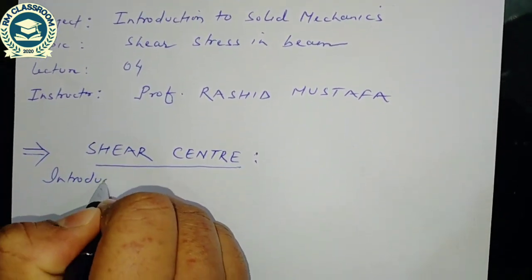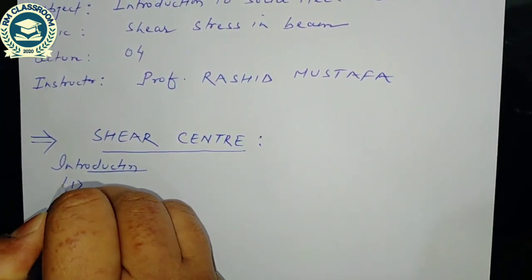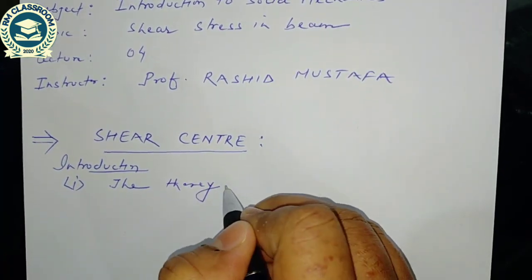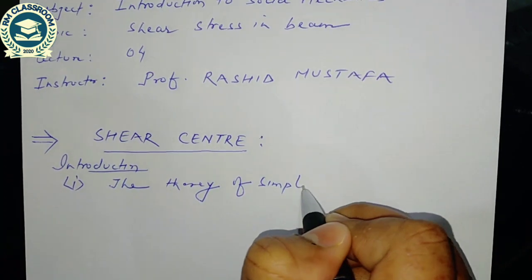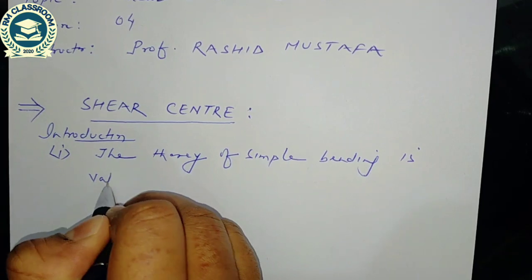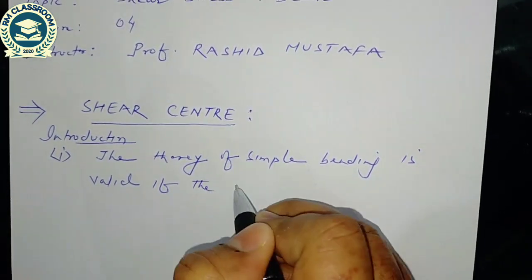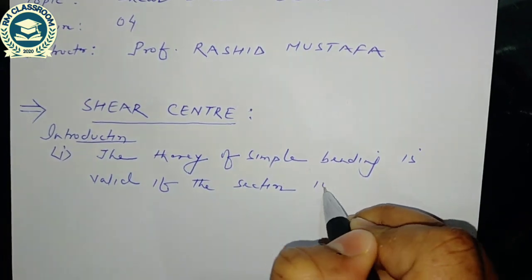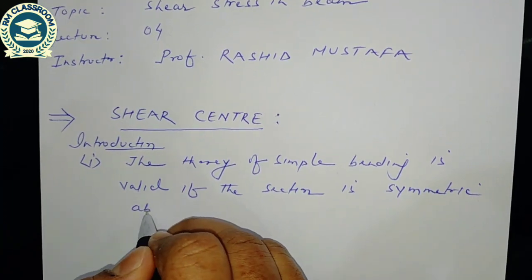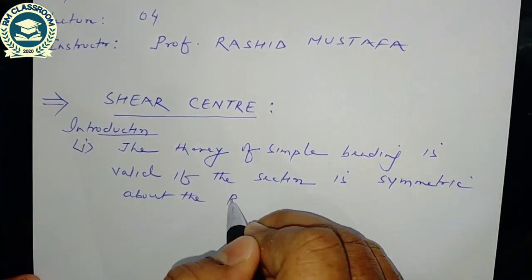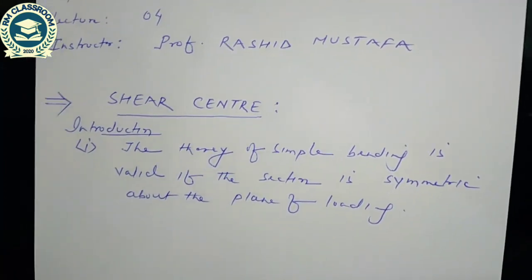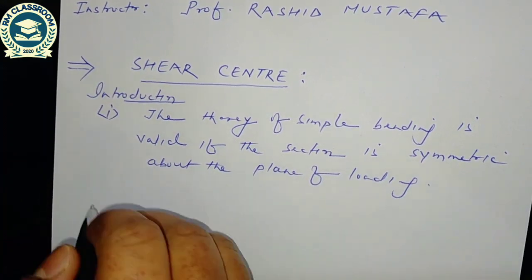Introduction. The theory of simple bending is valid if the section is symmetric about the plane of loading.